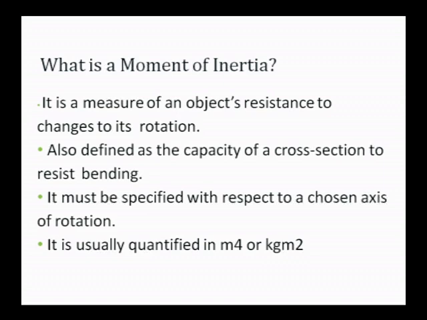That means we can measure the moment of inertia as the resistance to change its rotation. That is the capacity, the resistance against the rotation about an axis. I can clearly say that moment of inertia is nothing but a measure of an object's resistance to changing its rotation.